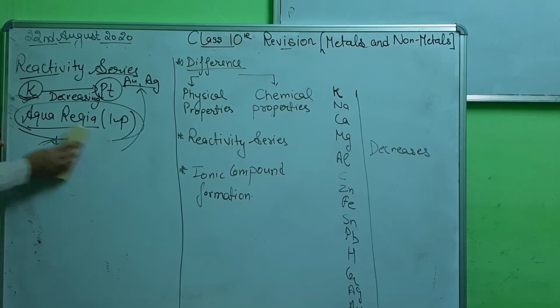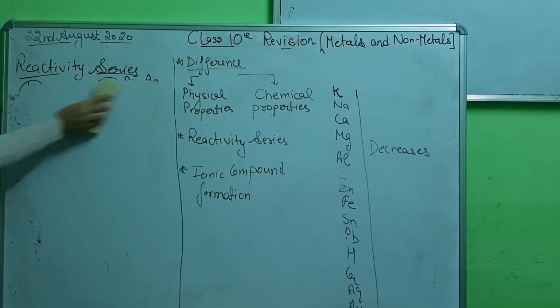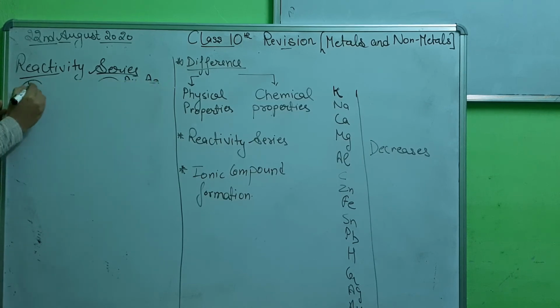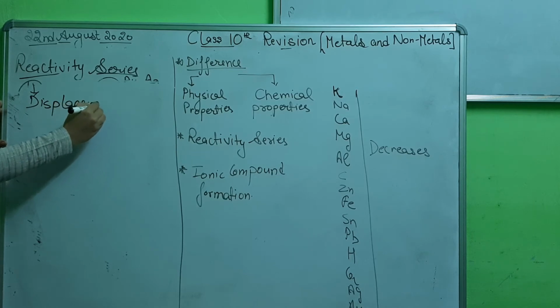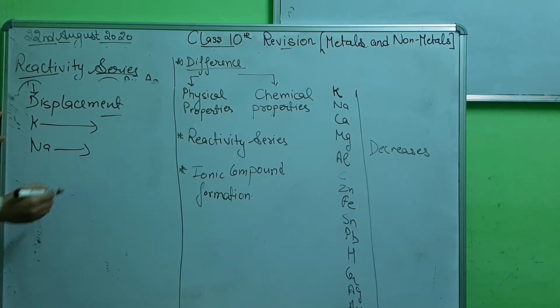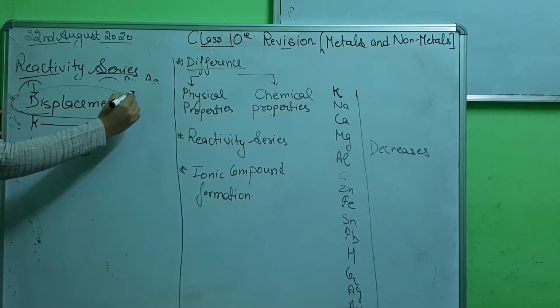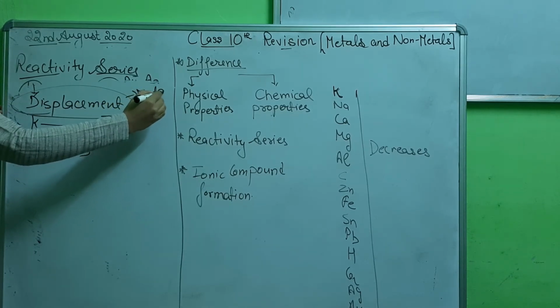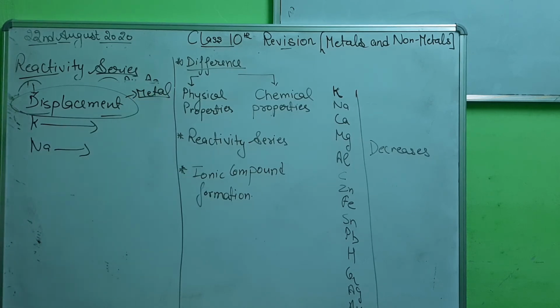So how is the reactivity series also helping you? It is helping you in displacement reactions as well. The more reactive metal will displace the less reactive metal. Potassium can displace the rest of them. Sodium can displace the rest of them except potassium. So displacement reactions are mostly given by metals, and non-metals don't give displacement reactions. You can write this difference as well.